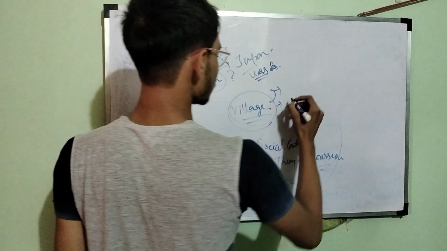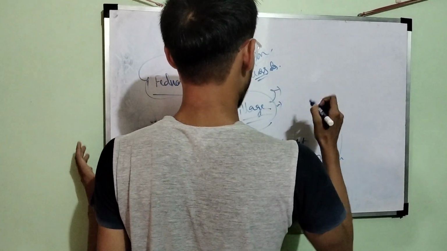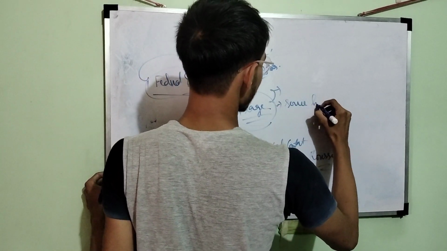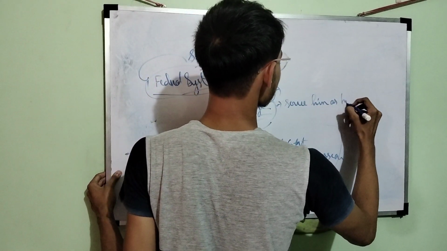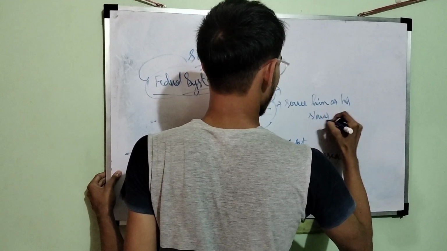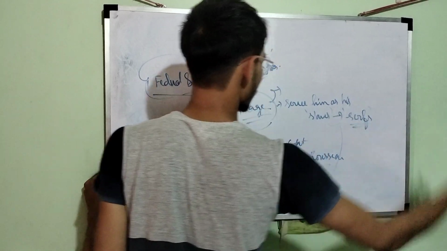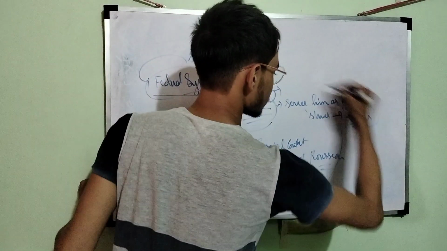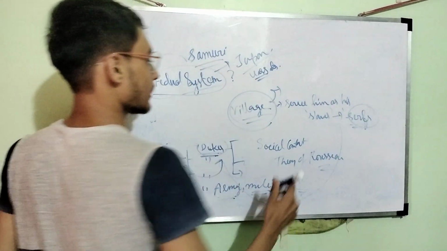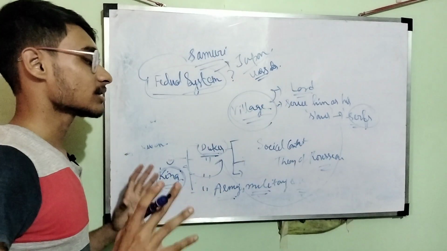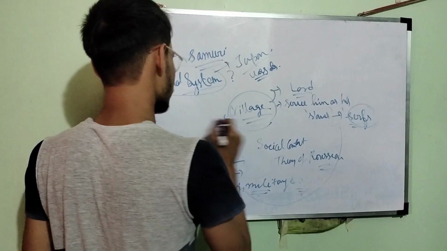So the villagers made a contract with a very powerful person and agreed to serve him as his slaves. And these slaves were called serfs. This is how the feudal system came into existence.